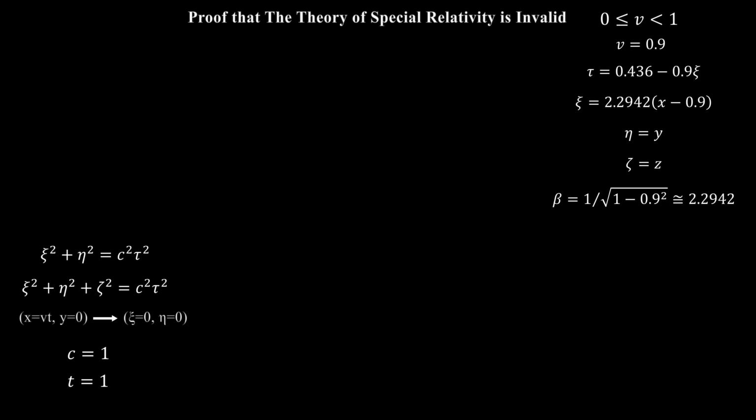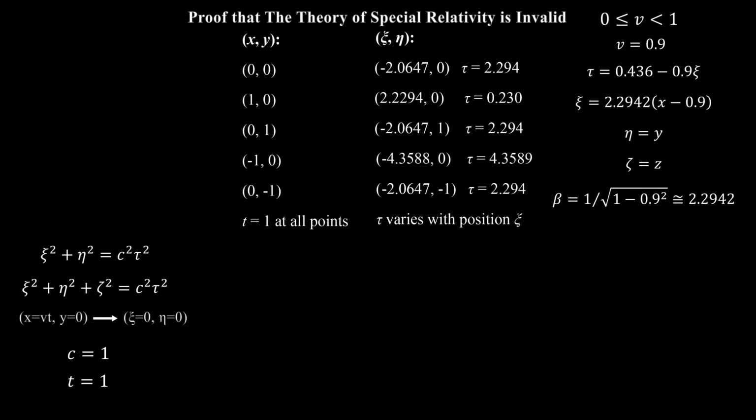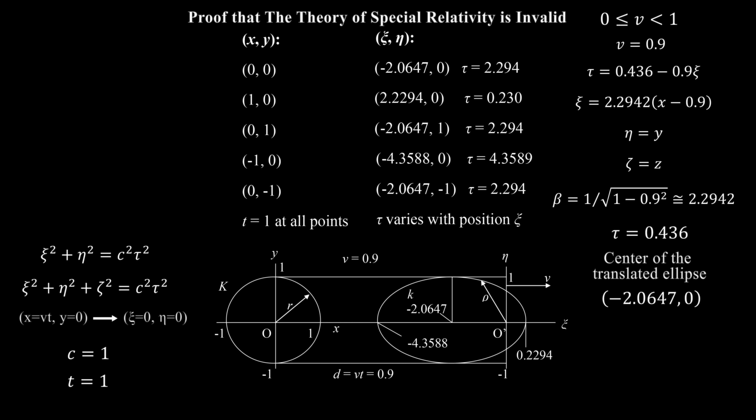Now repeat these calculations with v equals 0.9. The Lorentz transformation is given by these equations. Compare the points in both systems. Here they are. The time tau at the origin O prime of the moving system has this value. The center of the translated ellipse in the moving system has these coordinates. Here is the graphic for this result.